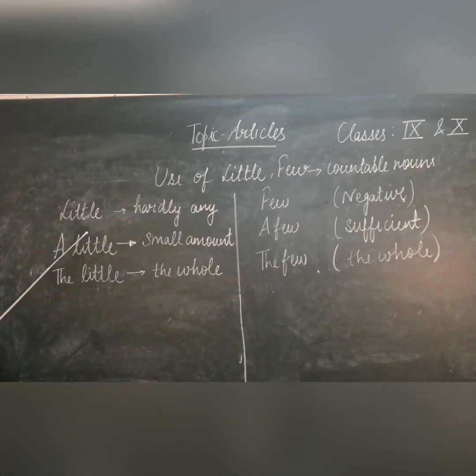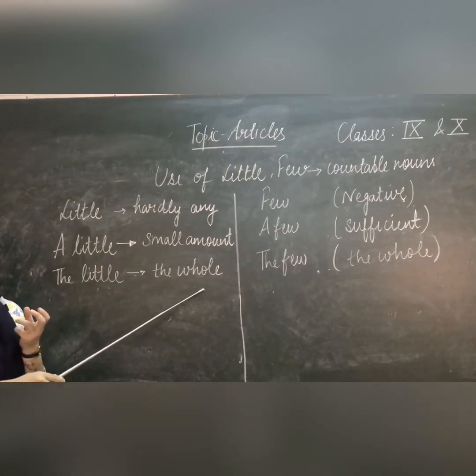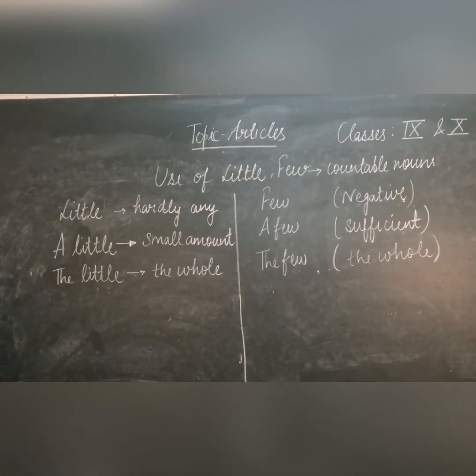For example, a little rice was left over after the meals. Third one is the little. The little means a small amount but as the whole. For example, the little rice which was left over after the meals was given to the servant.